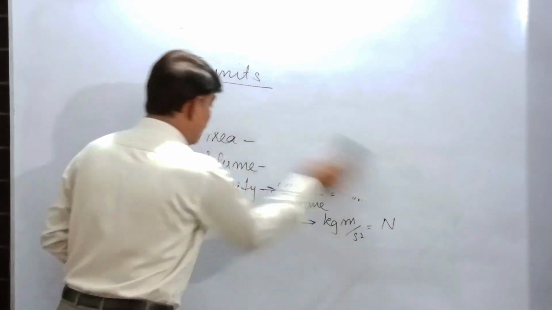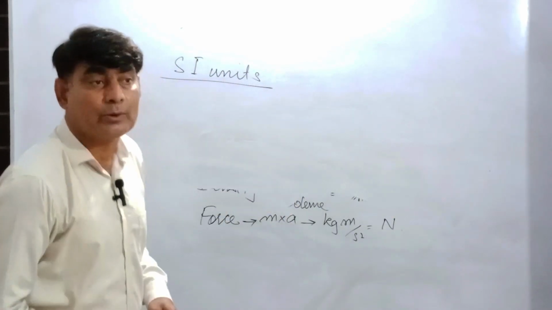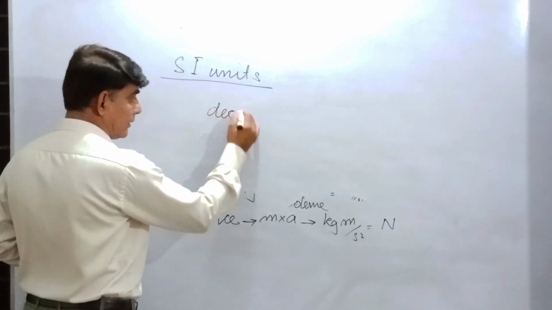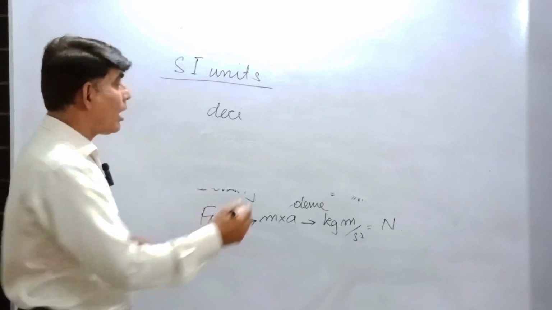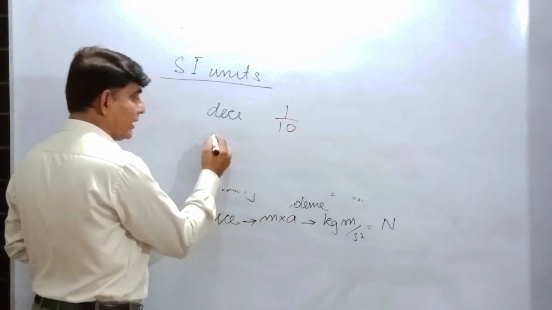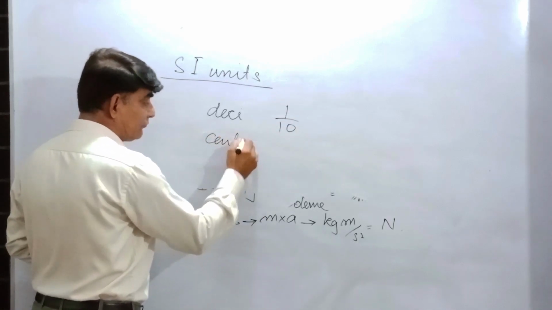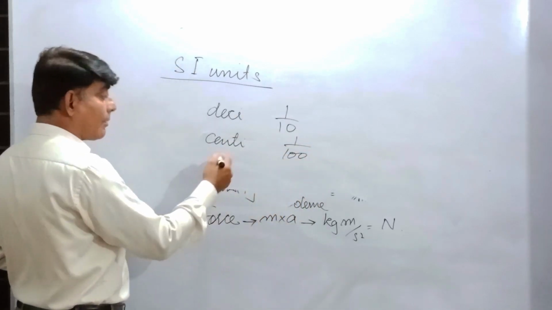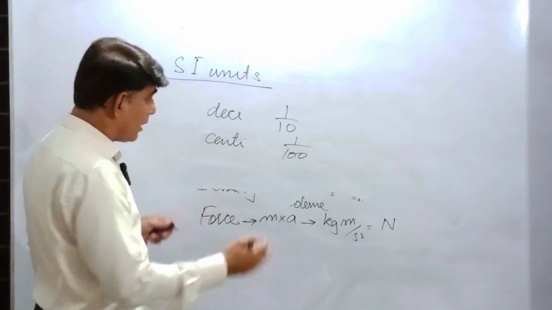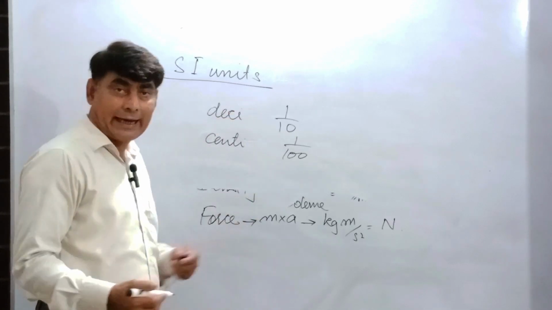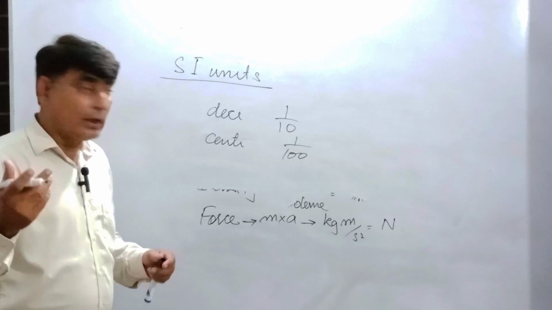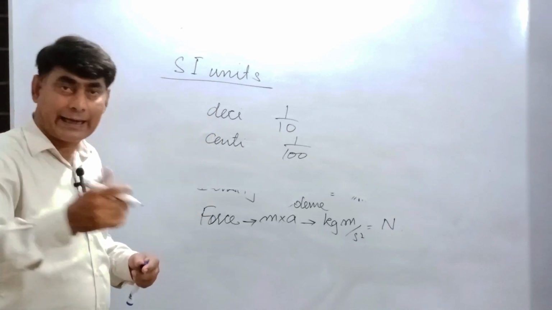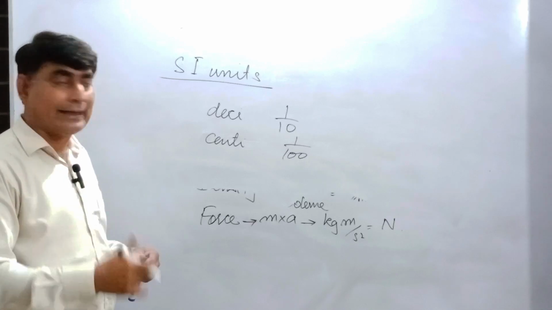For example, for units smaller than 10, deci comes from decade, 1/10. Centi comes from century, 1/100. Milli comes from millennium, 1/1000. For greater than 10 we use deca, 10 times, hecto, 100 times, kilo, 1000 times.